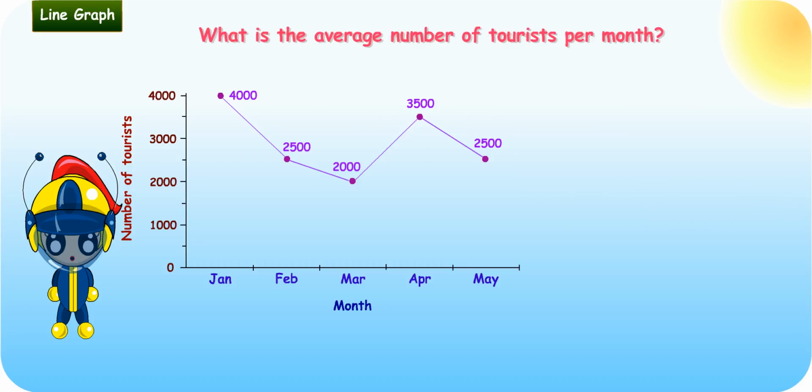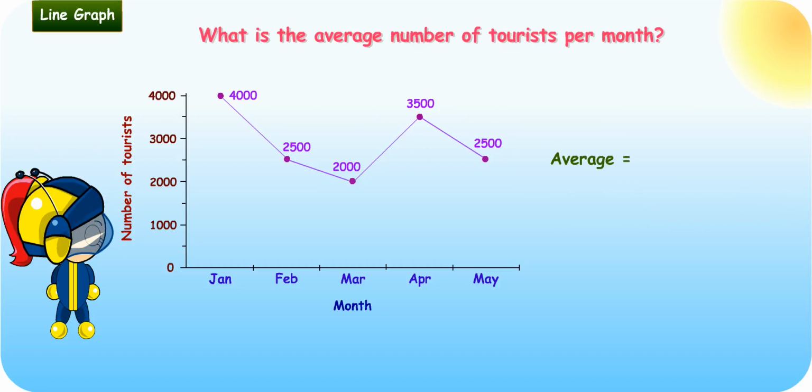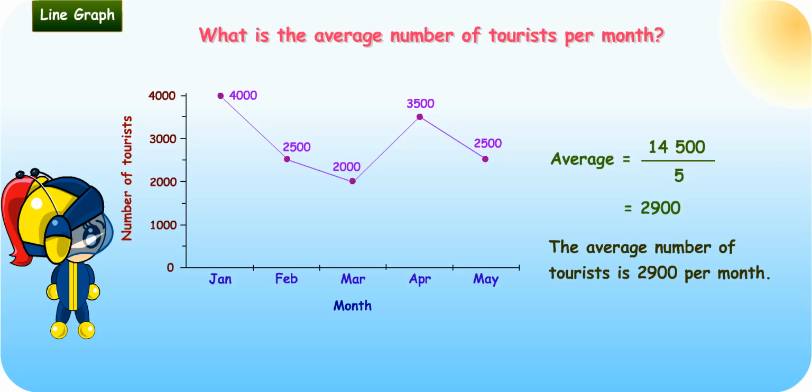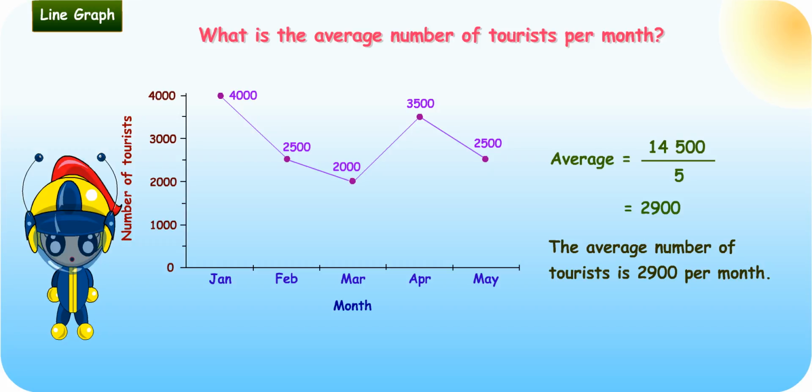What is the average number of tourists per month? Average equals 14,500 divided by 5, which is equal to 2,900. The average number of tourists is 2,900 per month. Well done, Turbo Girl.